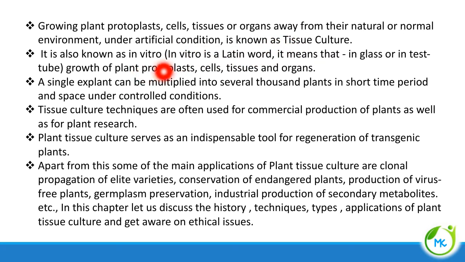It can also be called in vitro. In vitro is a Latin word. It means in glass or in test tube, the growth of plant protoplast, cells, tissues and organs. So if we are doing it in a laboratory under artificial means in a controlled condition, then it is called tissue culture.